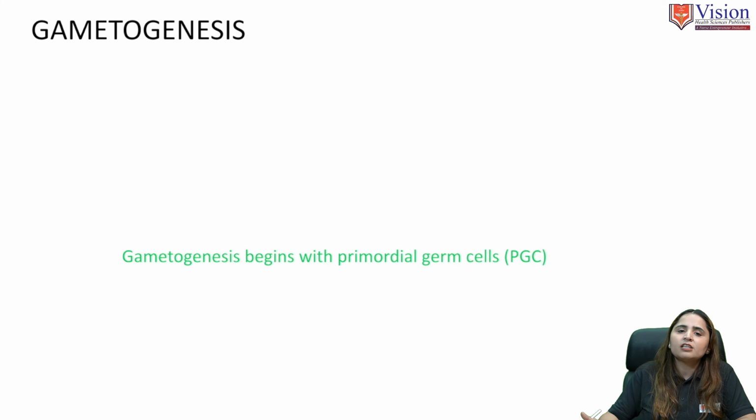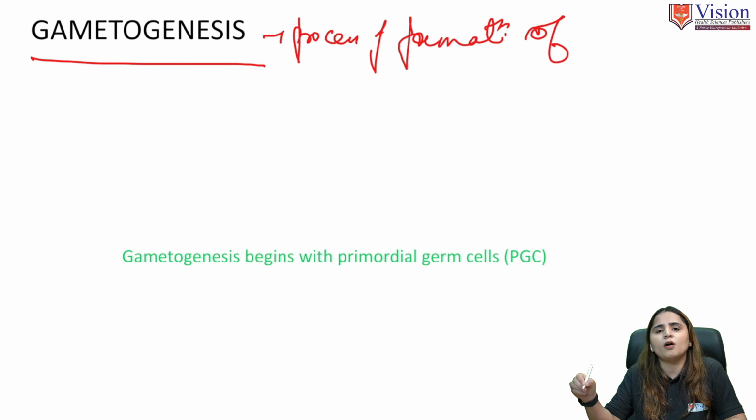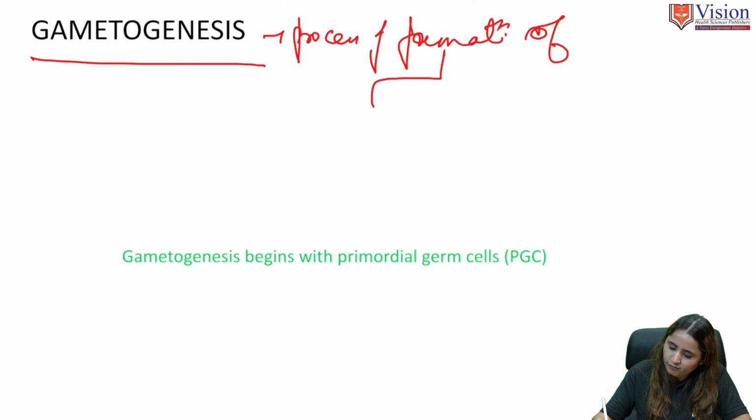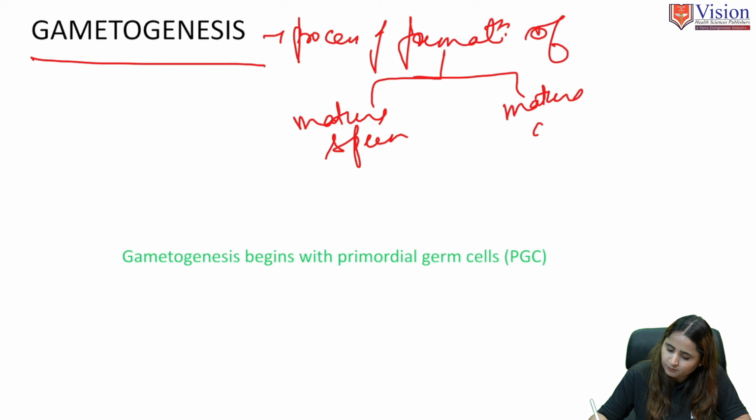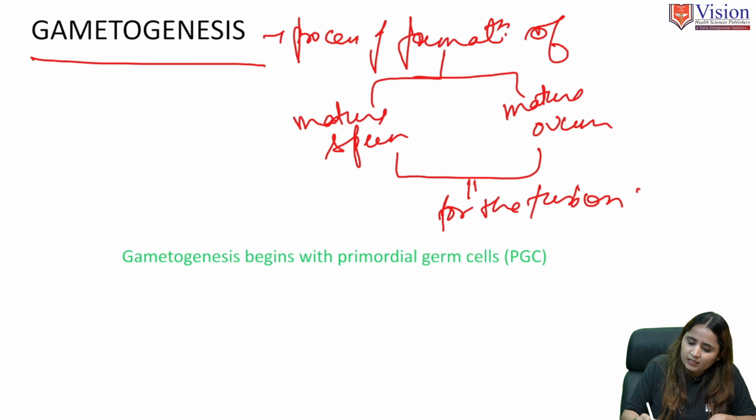Now moving ahead, gametogenesis. What is gametogenesis? Gametogenesis is the process of formation of mature sperm and mature ovum for fusion.